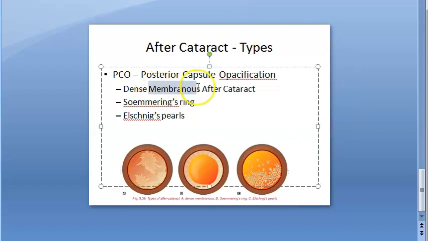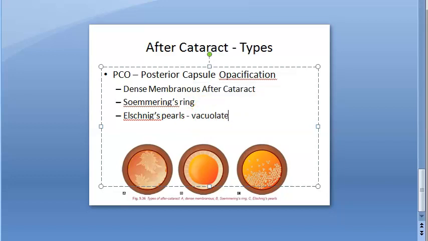Dense membranous after cataract or Soemmering's ring refers to a thick ring of after cataract formed behind the iris, enclosed between two layers of the capsule, or Elschnig's pearls, in which the vacuolated subcapsular epithelial cells are clustered like soap bubbles along the posterior capsule. I like whatever they are saying here.